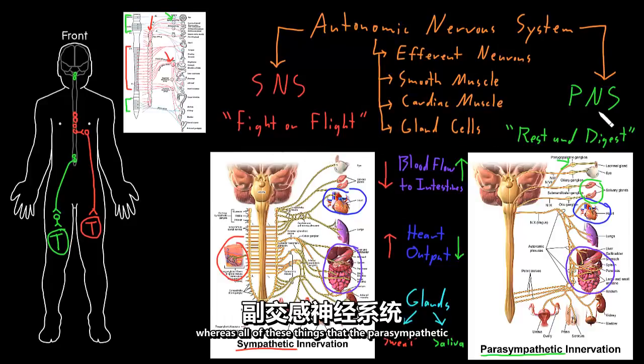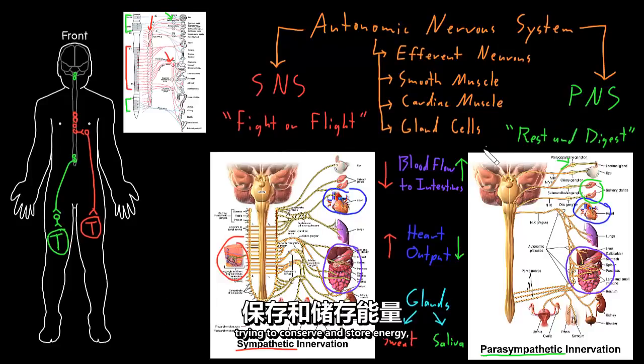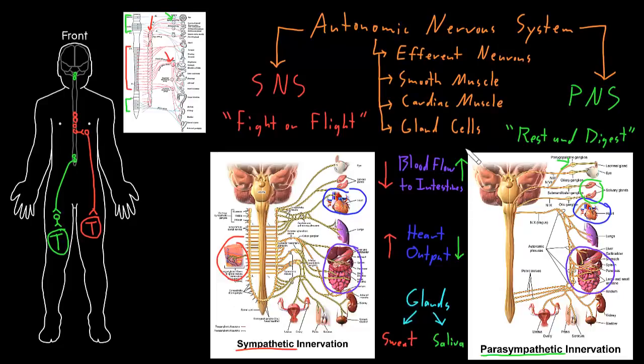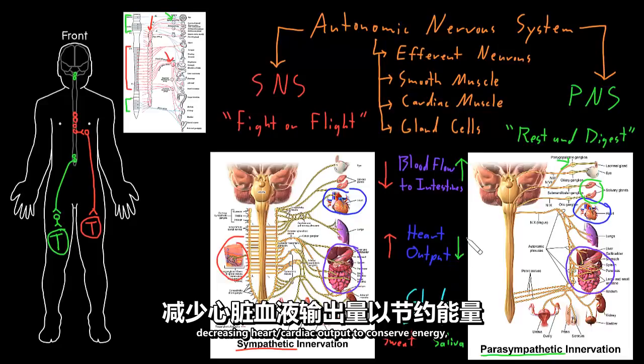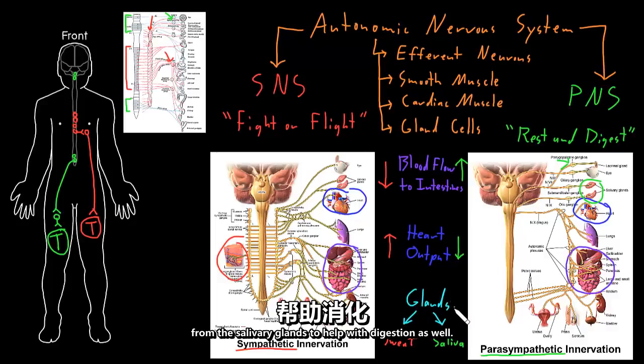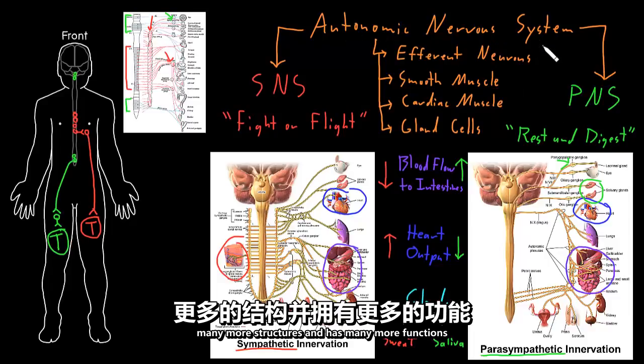Whereas all of these things that the parasympathetic nervous system is doing make sense in non-threatening situations where we're actually trying to conserve and store energy, like diverting blood flow away from skeletal muscle to the intestines to increase digestion, decreasing cardiac output to conserve energy, and increasing saliva production from the salivary glands to help with digestion as well. But the autonomic nervous system affects many more structures and has many more functions than I can cover in this little introductory video.